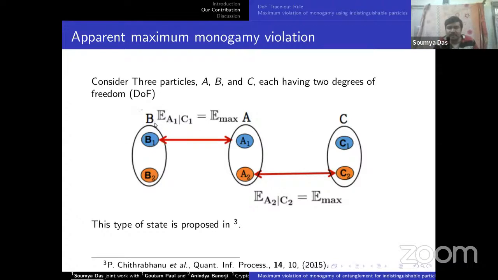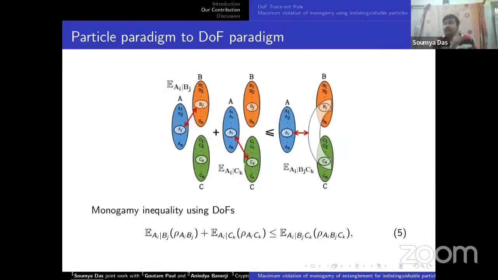One can say, okay, A is maximally entangled with B, and A is again maximally entangled with C. So we have a monogamy violation and the no-cloning theorem does not hold. But wait, if we go into the more detailed picture in the degree of freedom view, then it cannot be done, because A1 is not related to A2. They are two different degrees of freedom. So we need to move from the particle domain to the degree of freedom domain to redefine the monogamy of entanglement.